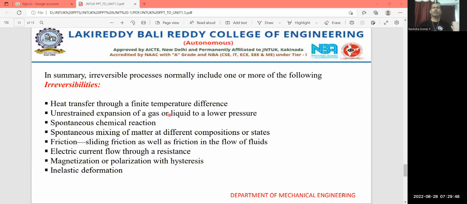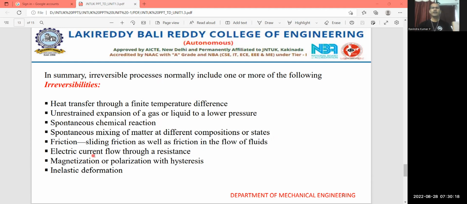So what are the examples encountered in this irreversible process? When heat transfer occurs through a finite temperature difference, that is irreversible. Unrestrained expansion of a gas or liquid to a lower pressure. Spontaneous chemical reaction. Spontaneous mixing of matter at different compositions or states. Friction, the sliding friction, as well as friction within the flow of fluids.